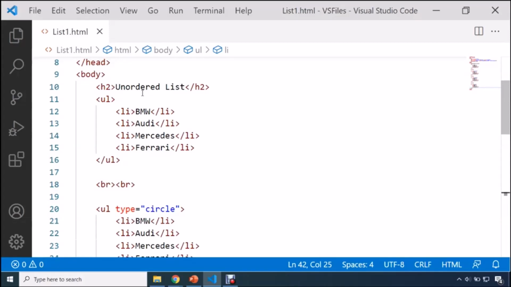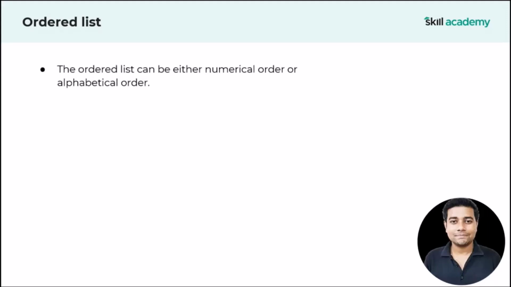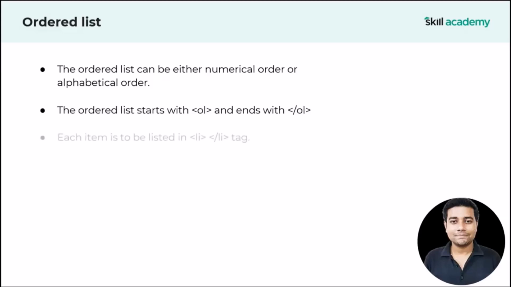Now we are going to understand another type of list, and the name of that type is ordered list. So let's understand what an ordered list is. The ordered list can be either numerical order or alphabetical order. The ordered list starts with the ol tag and ends with the closing ol tag. Each item is to be listed in an li tag, same as your unordered list.